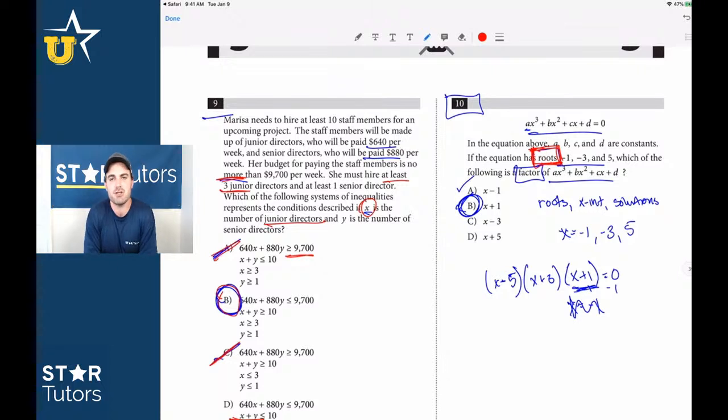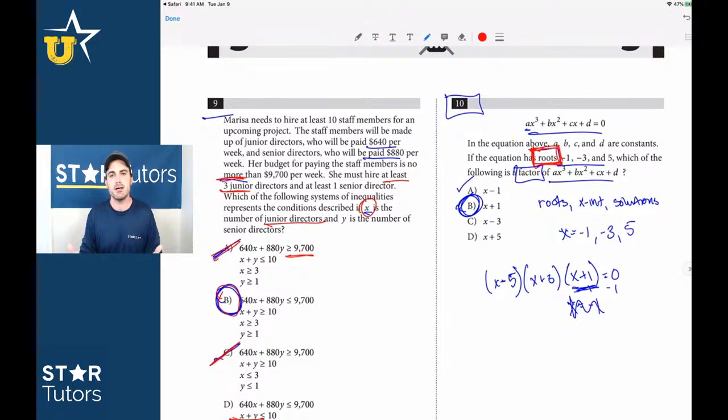Does it mean that you guys have to do all of this and you skip questions that frequently? No, it doesn't. You can use some of the stuff that we use today to implement into your own strategy. So if you find math to be relatively easy, that's totally fine. And we can do more reading reviews, but the whole point of this, and the same thing goes for reading as well, is to try to maximize your score.